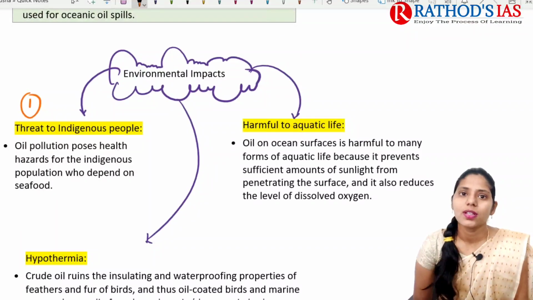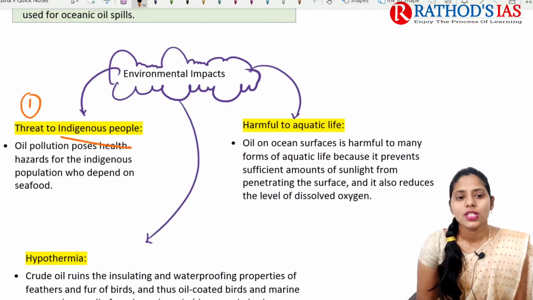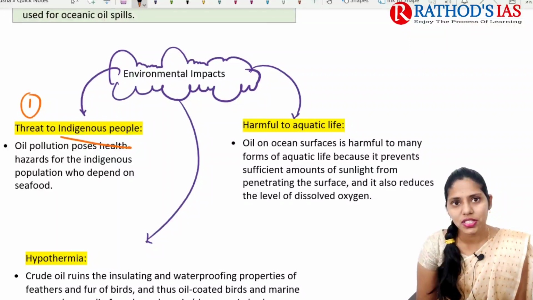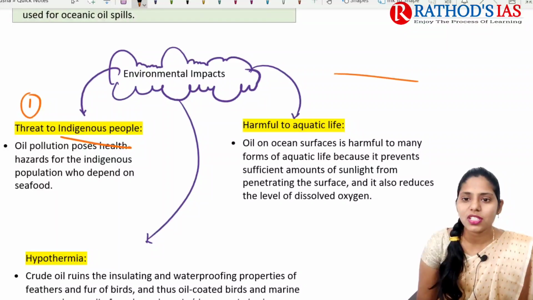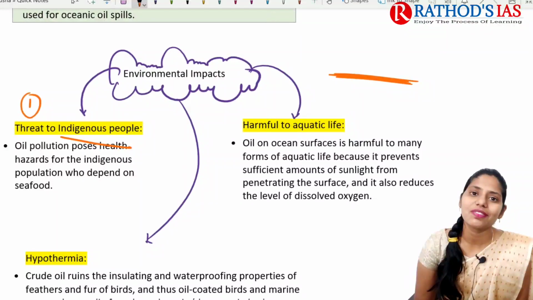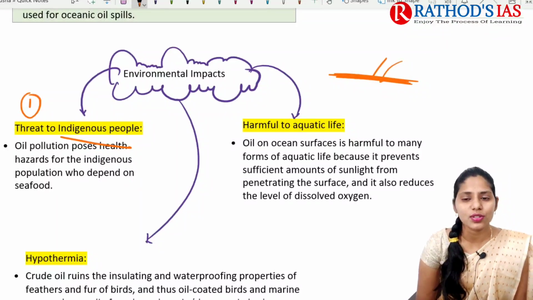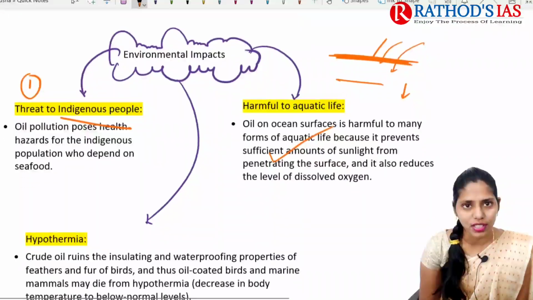First one here: this oil spill poses a major threat to indigenous people. Oil spills pose health hazards for indigenous populations who depend on seafood. Next, it is also harmful for aquatic life. Oil forms a thin film over the water because of variations in density. Because of this, it will not allow adequate sunlight to penetrate into the water, and it also decreases the dissolving of oxygen. So it will lead to suffocation.